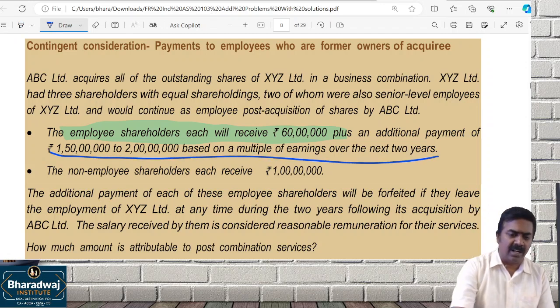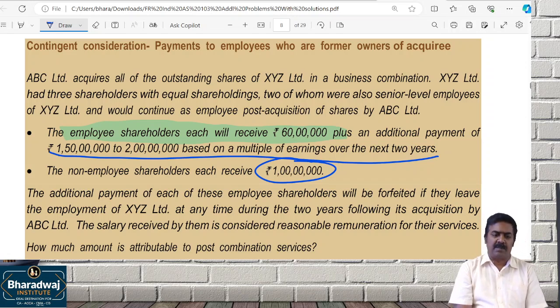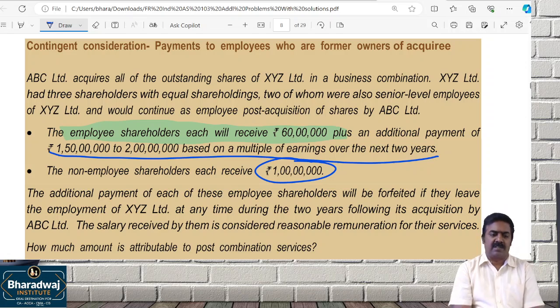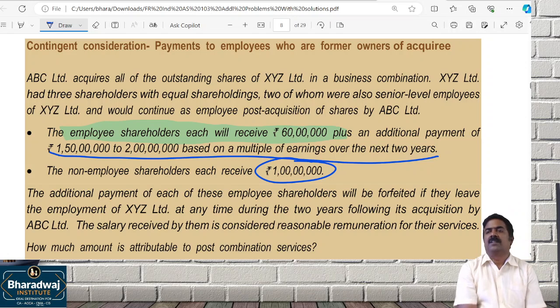Non-employee shareholders will receive 1 crore on the month. The additional payment of each of the employees will be forfeited if they leave the employment at any time 2 years following its acquisition by ABC Limited. Salary received by them is considered reasonable remuneration for their services. How will this be attributable to the post combination service?